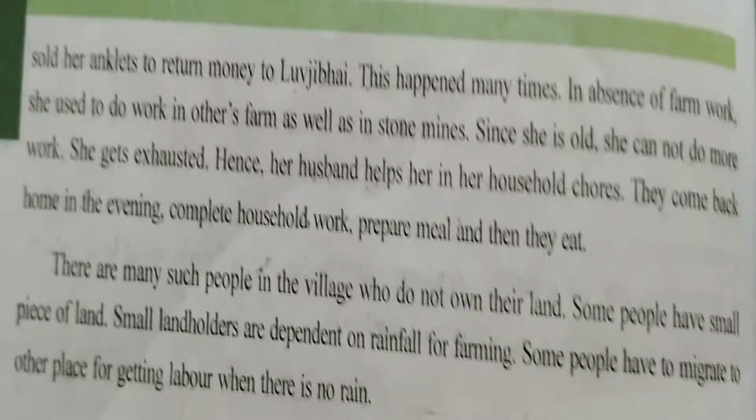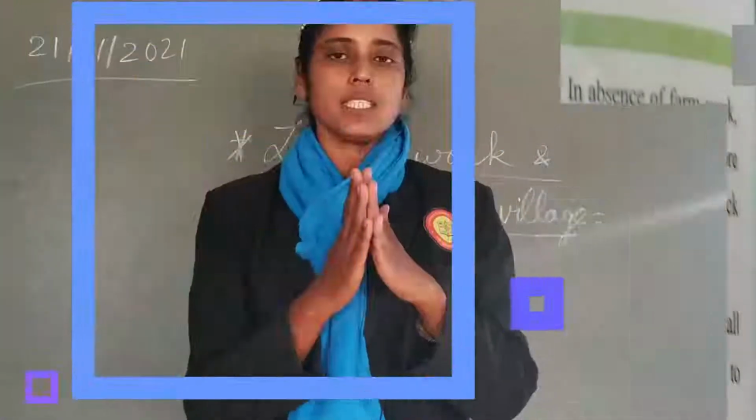That is, they work as farm laborers. Some people have small pieces of land. Small landholders are dependent on rainfall for farming. Some people have to migrate to other places for getting labor when there is no rain. So students, here we can conclude with some of the points. Let's see what do you mean by this specific incident.